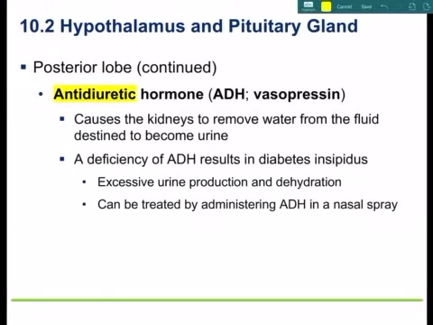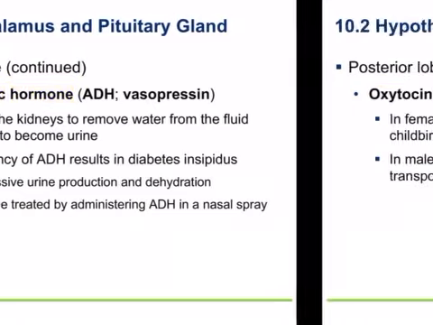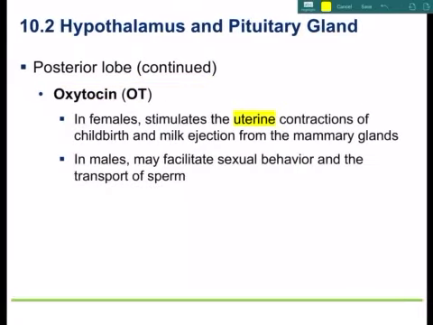Antidiuretic hormone is also called vasopressin. If there are types of drugs that can affect this, they call them vasopressive drugs. And so usually what it does is it acts on the kidneys, and it tells any water that's destined for the toilet, it takes it back to the body. Oxytocin stimulates uterine contractions and milk ejection from the breast tissue. It may have some influence on males, so this would be mostly secreted in higher amounts towards the end of pregnancy and right after birth.